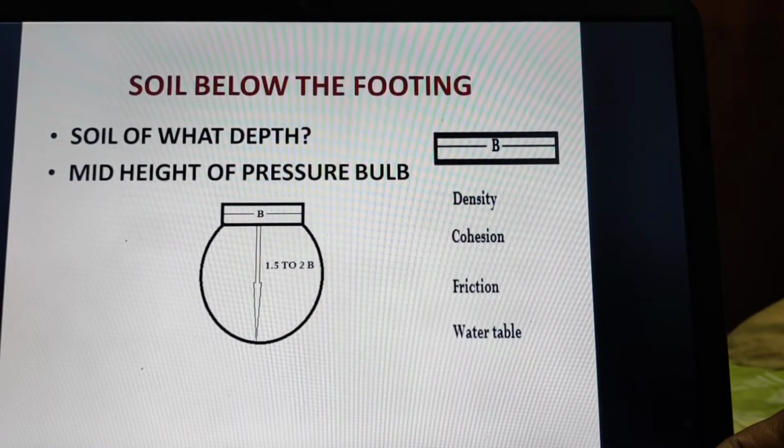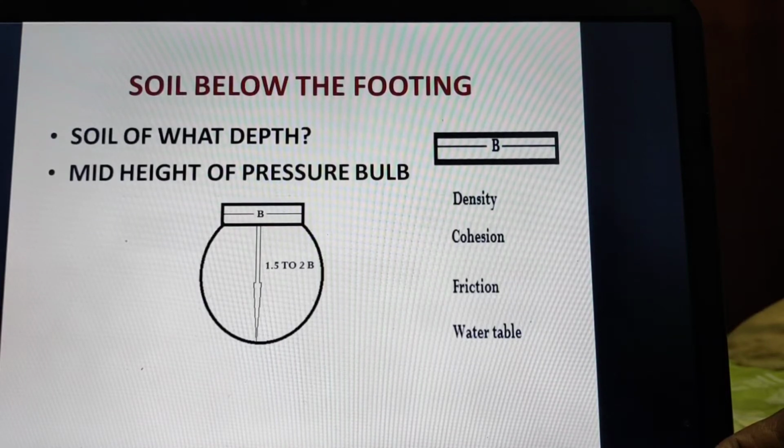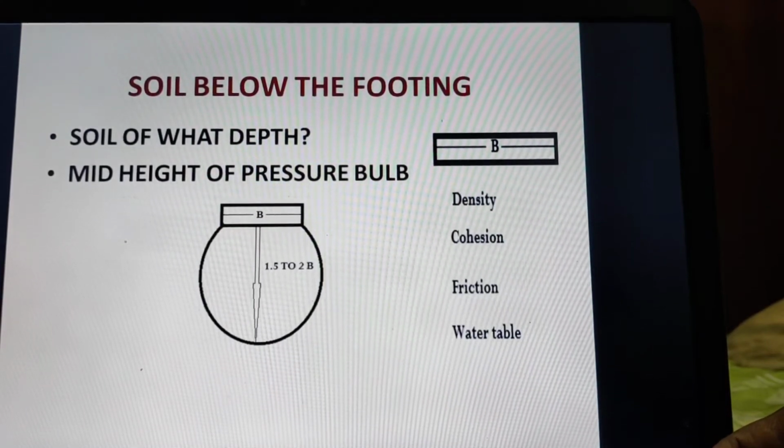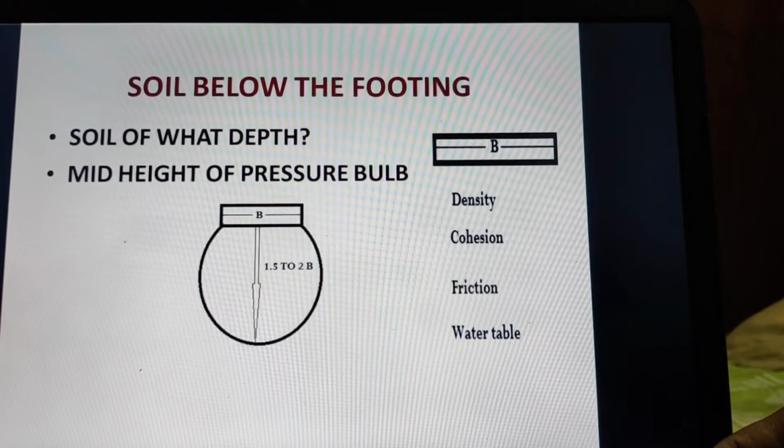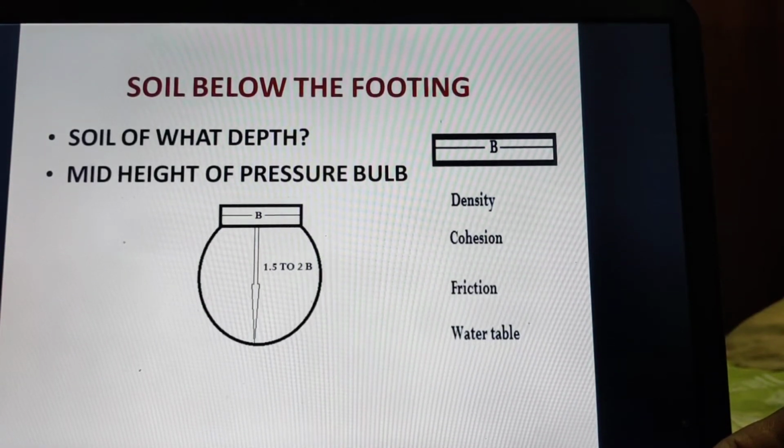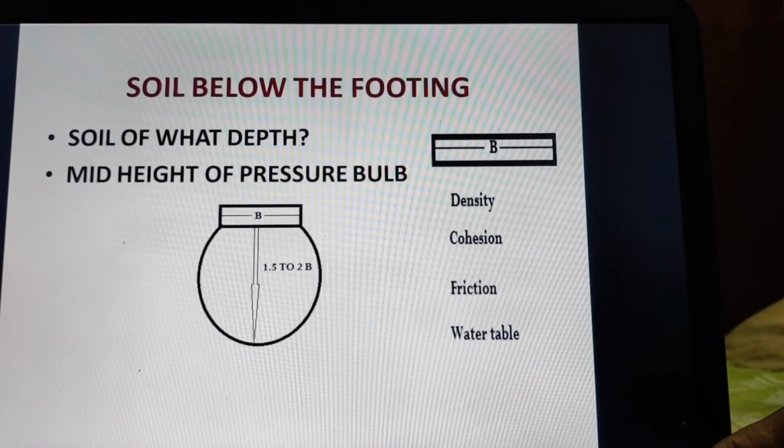Normally when we analyze the bearing capacity, we consider the mid height of the pressure bulb, though the effect of the pressure of the foundation is up to 1.5 or 2 B below the level of the footing.